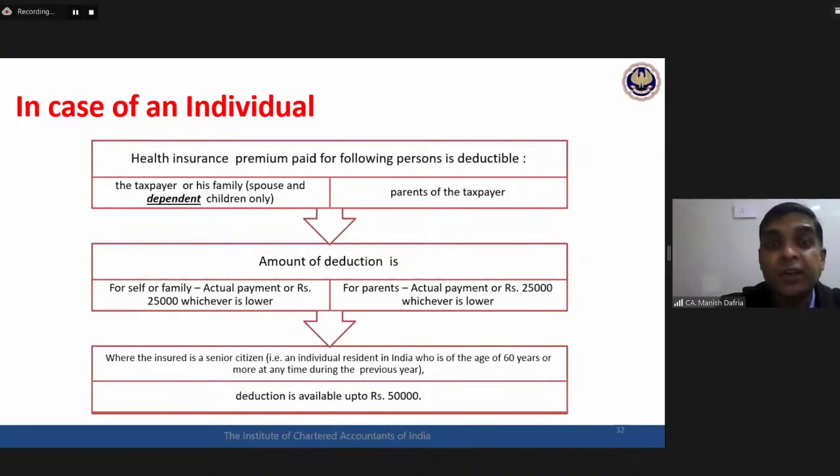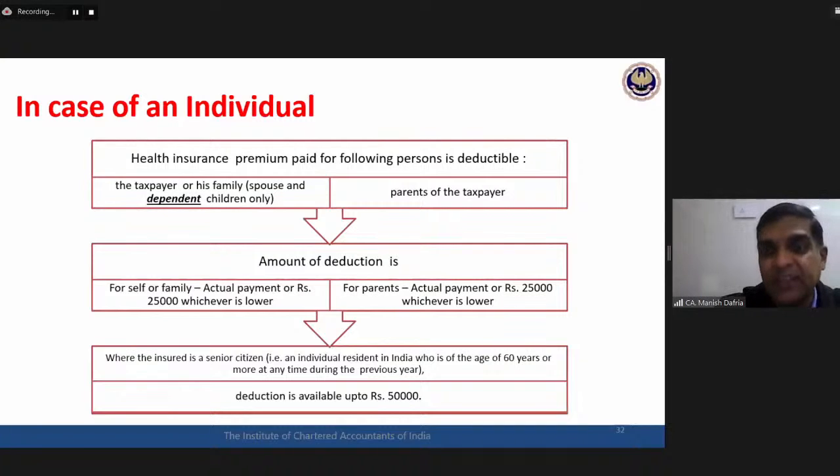Another important point is who is a senior citizen. Now the normal understanding is that we link senior citizenship directly with age. The moment the question is asked who is a senior citizen, the immediate reply comes, 60 years of age. These are smaller issues which create a problem. Whenever the law defines senior citizen, there are two criteria.